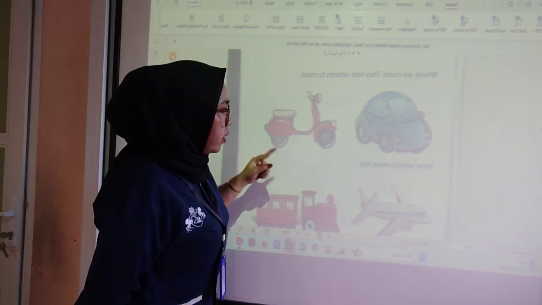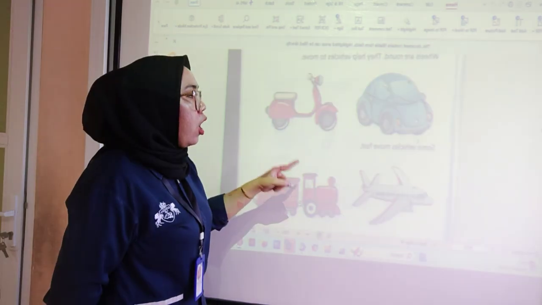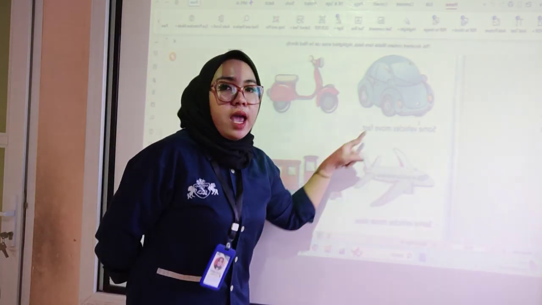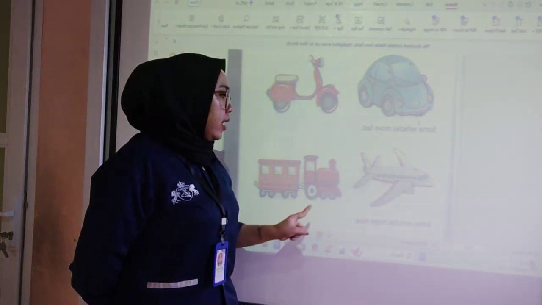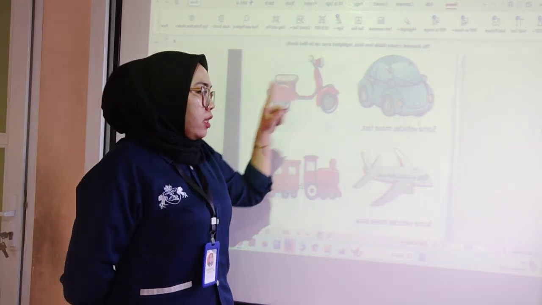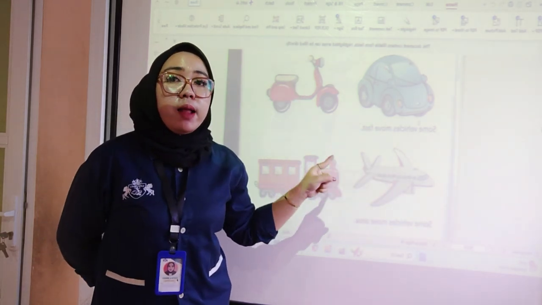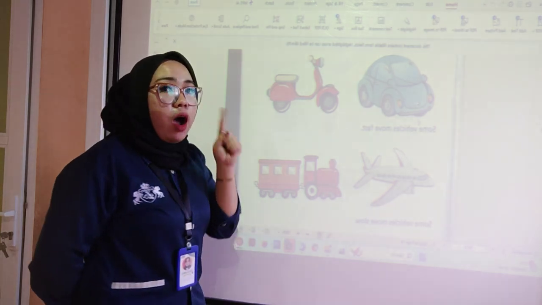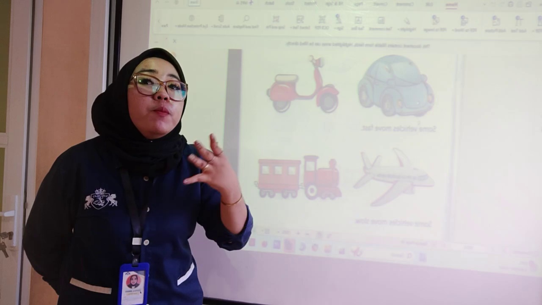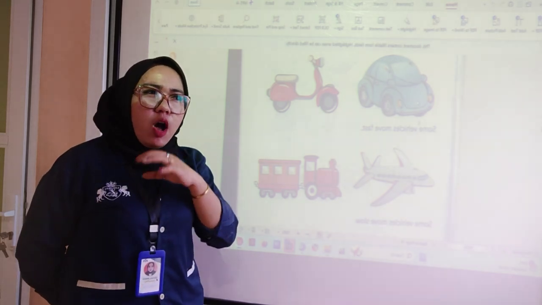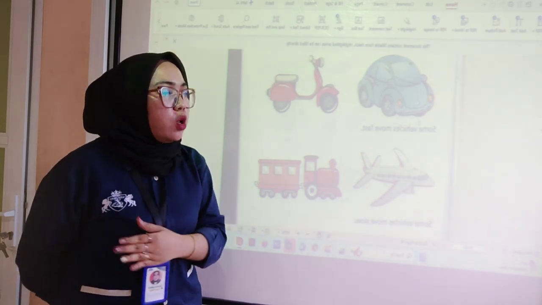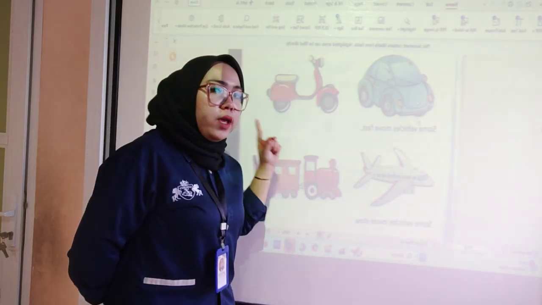Can you help me to scroll up, Miss? Okay, so these are the examples of vehicles that move fast. The first one is, what is it? Aeroplane. Okay, and the second one is, what is it? Train. So aeroplane and train are the examples of vehicles that move fast. Okay, there are also examples of vehicles that can move slow. Not all the vehicles can move fast, guys. Some of the vehicles also can move slow. What are they? You can see from here.